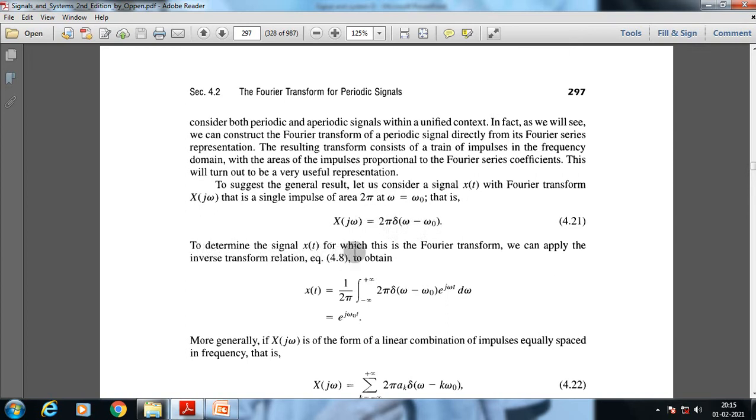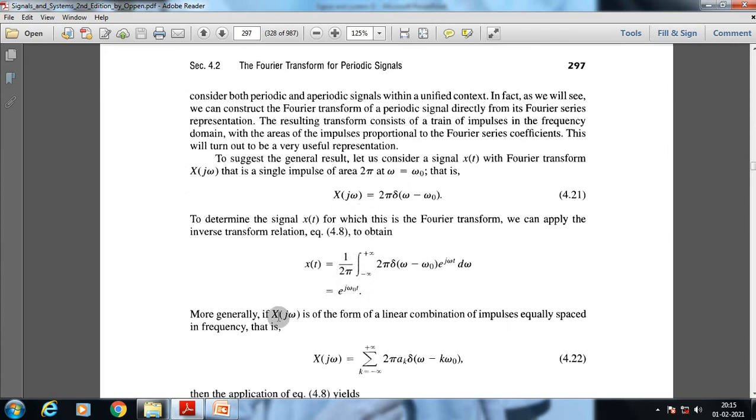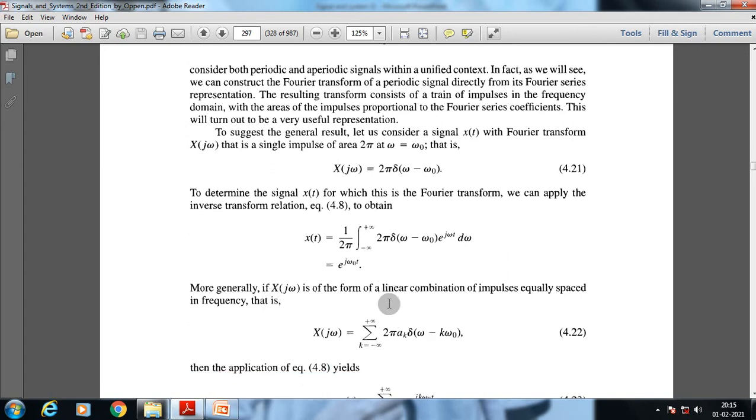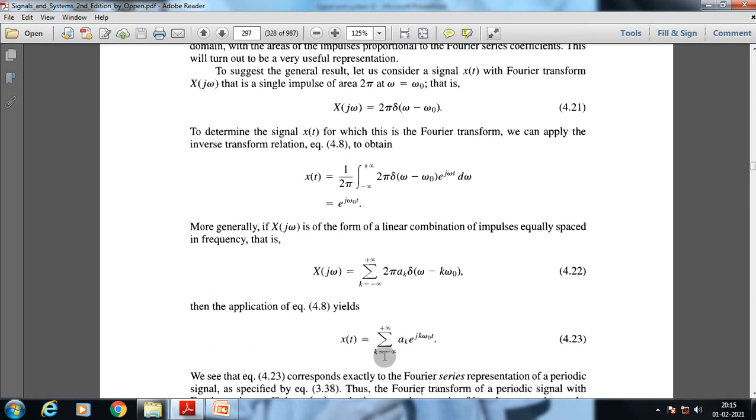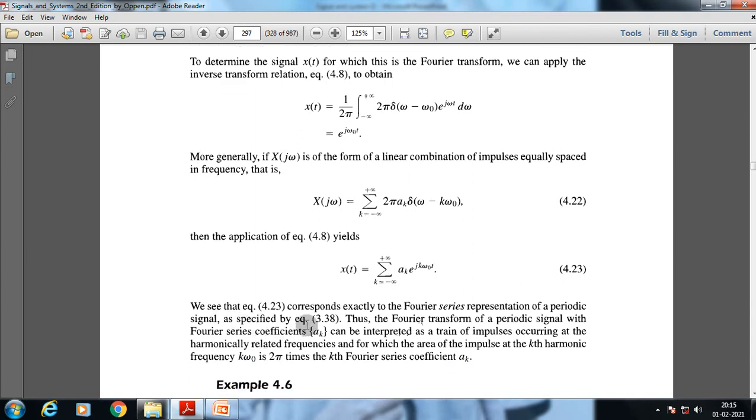To determine the signal x of t for which this is the Fourier transform, we can apply the inverse transform relation of the equation to obtain x of t equal to 1 by 2 pi, integral from minus infinity to plus infinity of 2 pi delta of omega minus omega 0, e to the power j omega t, d omega. We will get x of t equal to e to the power j omega 0 t. More generally, if X of j omega is of the form of a linear combination of impulses equally spaced in frequency, that is, X of j omega is equal to the sum from k equals minus infinity to plus infinity of 2 pi a suffix k delta of omega minus k omega 0, then the application of equation 4.8 yields x of t equal to the sum from k equals minus infinity to plus infinity of a suffix k e to the power j k omega 0 t. We see that this equation corresponds exactly to the Fourier series representation of a periodic signal as specified in this.